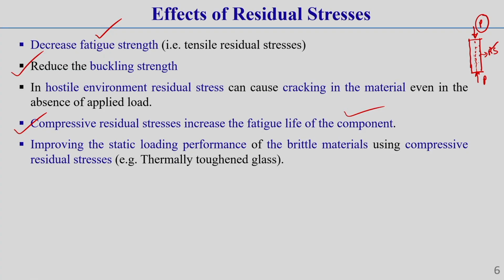Due to this locked-in stress, the hostile environment can generate cracks, and your structure can fail. That is why I have written, in hostile environment residual stress can cause cracking in the material even in the absence of applied load. That means a crack can generate due to the change of temperature, without the application of external load itself.